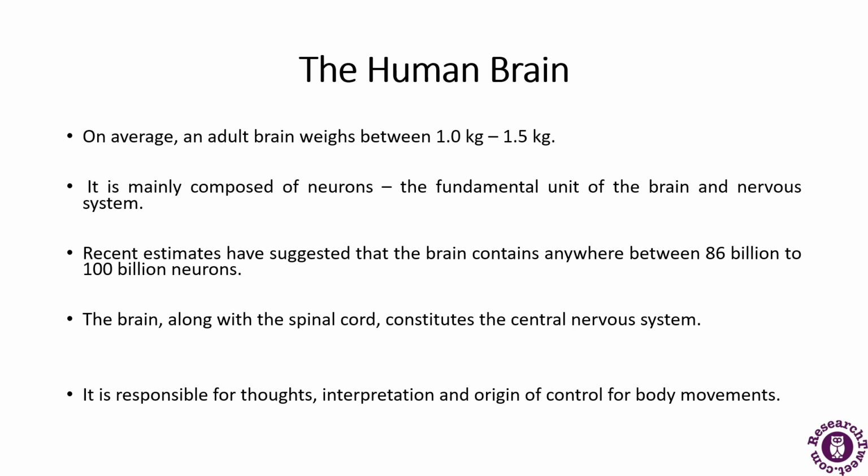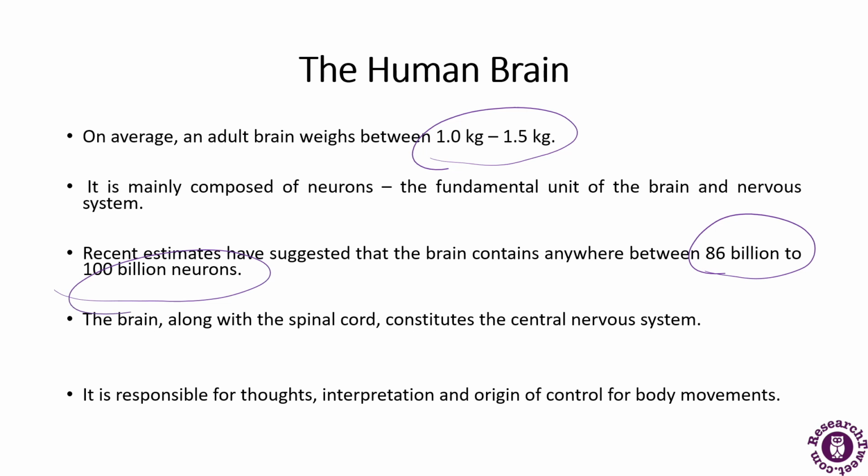The human brain, on an average, an adult brain weighs about 1.0 kgs to 1.5 kgs. So, this is the weight of the brain. It is mainly composed of neurons, which are the fundamental unit of the brain and the nervous system. Recent estimates have suggested that the brain contains anywhere between 86 billion to 1000 billion neurons. So this is the number of neurons that has been estimated till now.